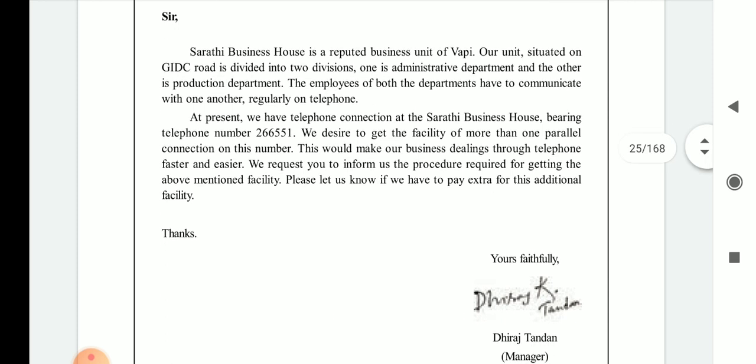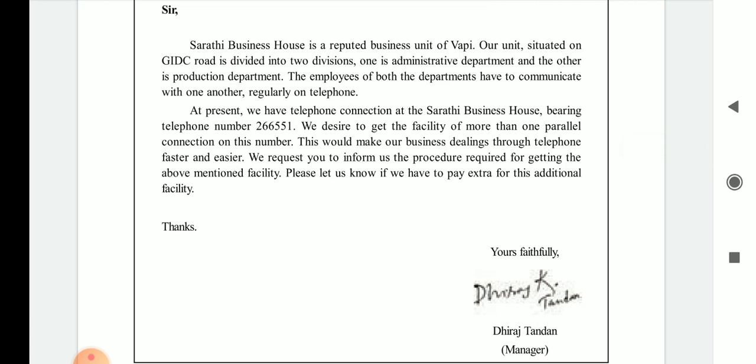At present, we have a telephone connection at the Sarthi Business House bearing the telephone number 2664551. Like that, you have to mention the whole number instead of making a cross mark. See, at present they have one telephone connection, and the connection number is 2665551. We desire to get the facility of more than one parallel connection on this number. They want to get a parallel connection for the same.